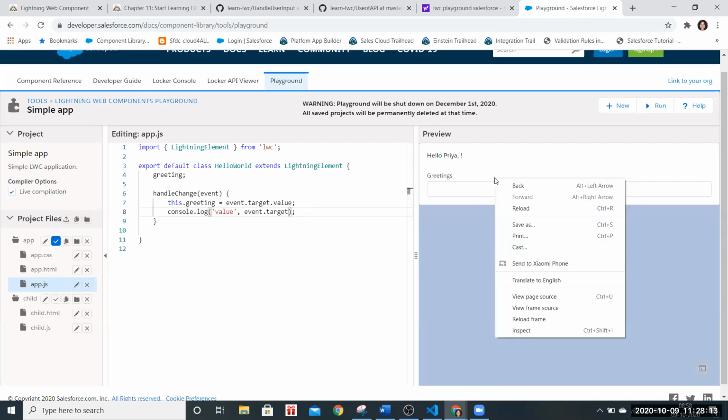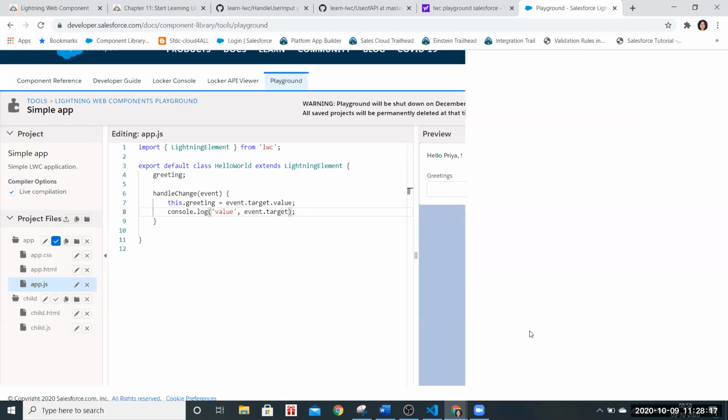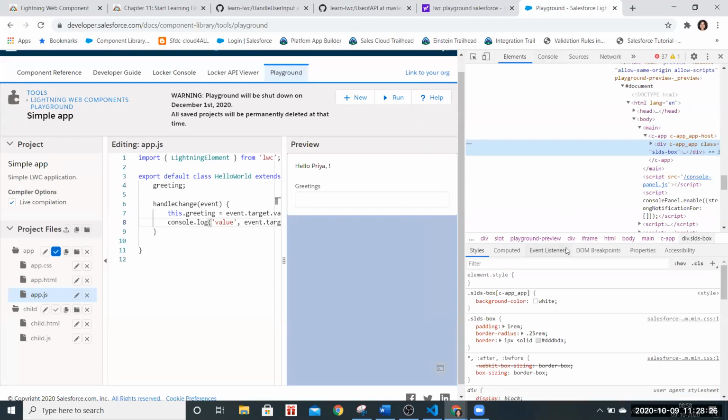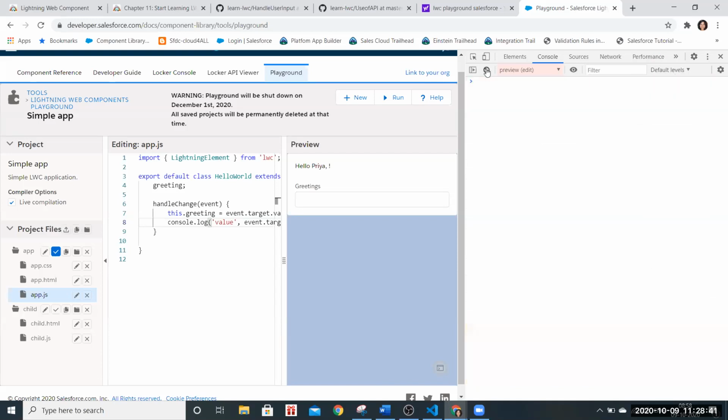Remember last time the way he showed? Go to console. Click on console. Just clear everything. The stop symbol beside the preview edit under the console, click on that, that's the clear. Now type something.